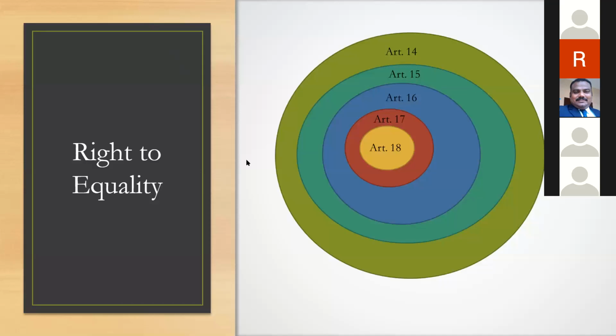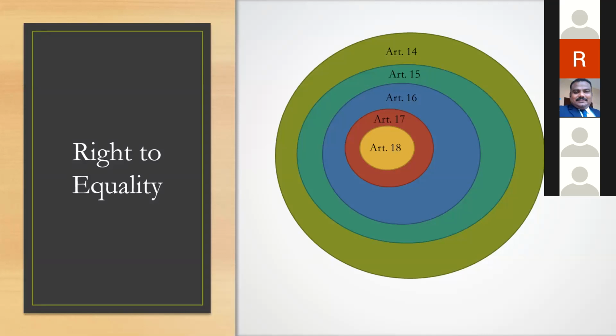Sorry. Now, when we talk about right to equality, if we understand this relation, it will be easier for you to remember the connection, understand the connection also, and remember the connection. Right to equality, the provisions have been put in place to ensure that the purpose or scheme of equality is better understood within the Indian context. Article 18 prohibits all forms of titles.